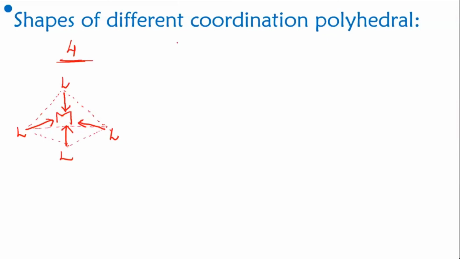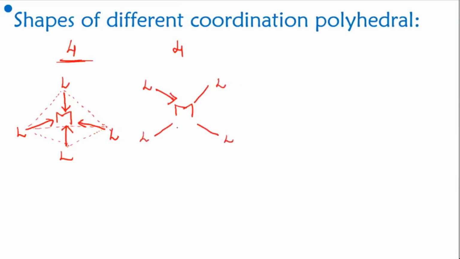Another shape is there which you have not come across. This is a new one, and it is also based on the hybridization. So another one is in this fashion. The central metal atom is in the center, and then 4 ligands can arrange themselves even in this fashion. This way. So you can see here ligands are there.